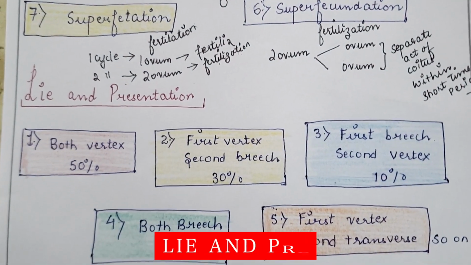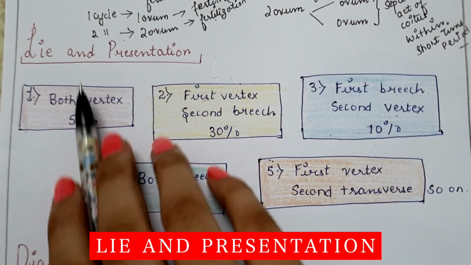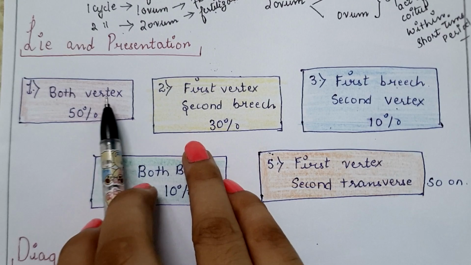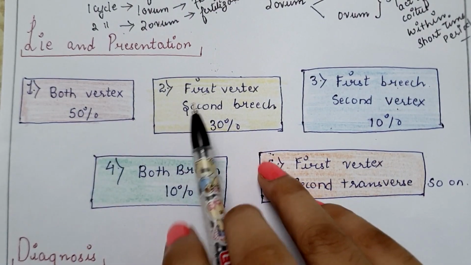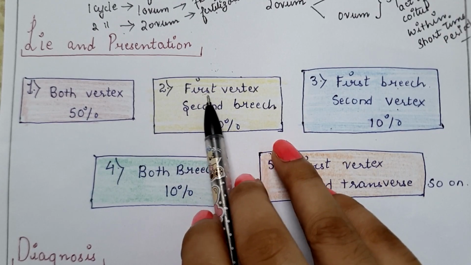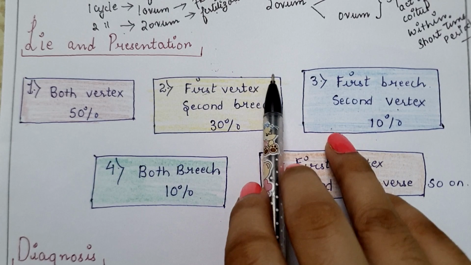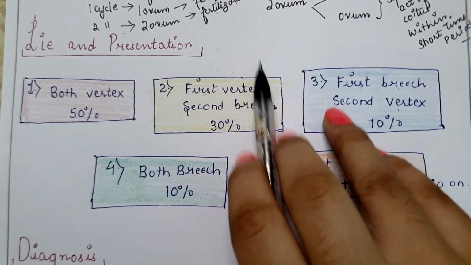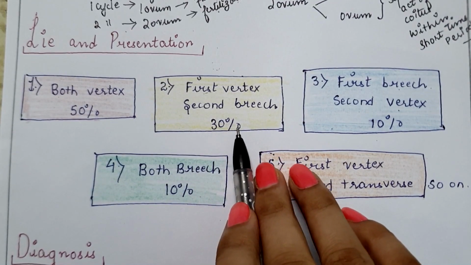Next is the lie and the presentation. First one is when both babies are having longitudinal lie with the vertex presentation. So this is the most common lie and presentation among twins. Second one is when the first baby is having vertex presentation and the second baby is having breech presentation, while both babies have longitudinal lie. So this is among 30% of cases.